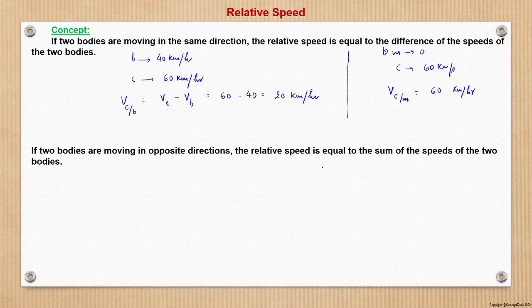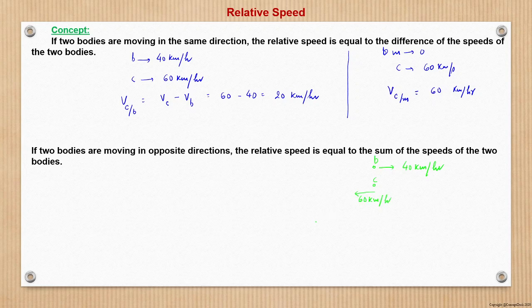Again, we will try to build an explanation in short. So let us see what happens here. There are two bodies. Say the bike is going in this direction at 40 kilometer per hour, and at the same time, the car is moving in this direction at 60 kilometer per hour.